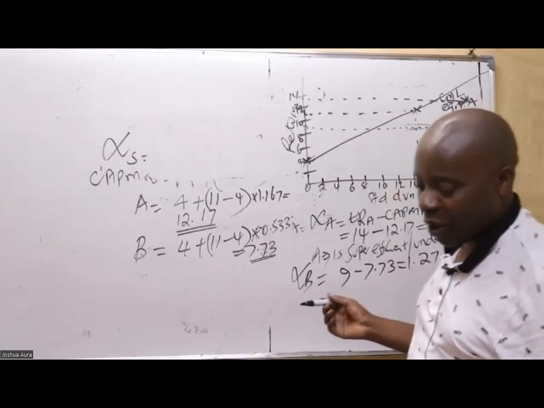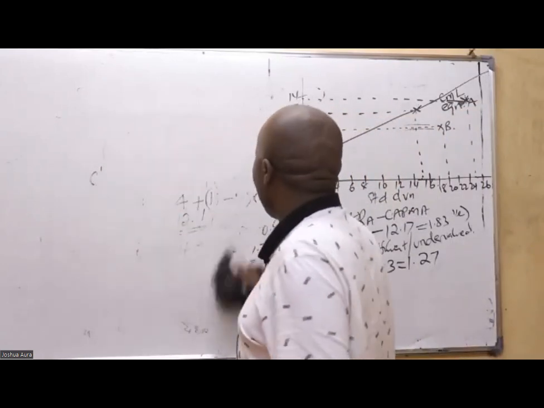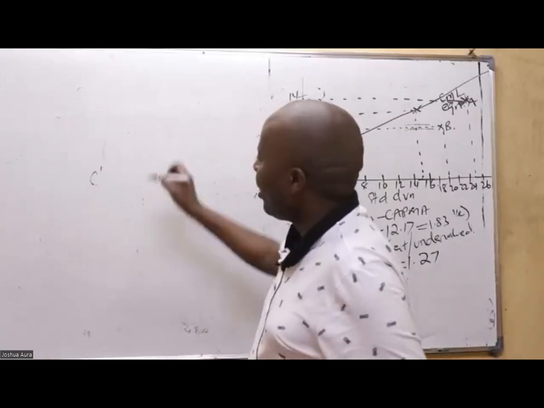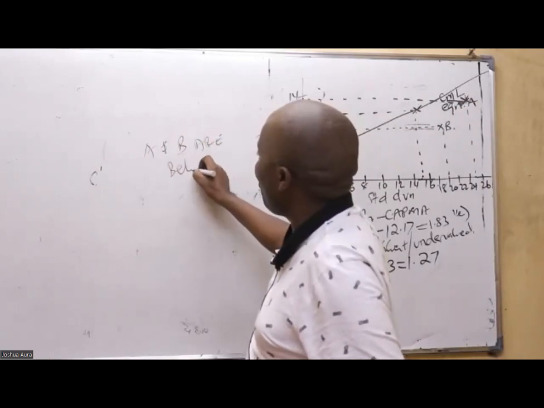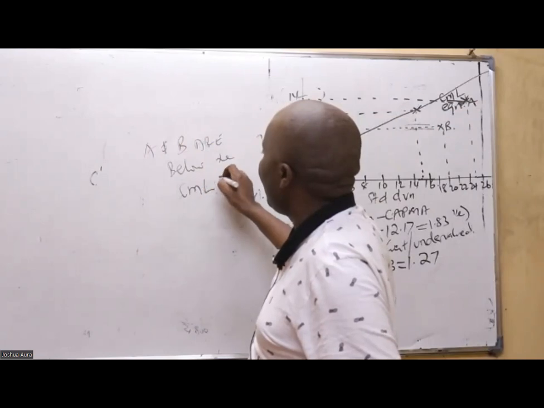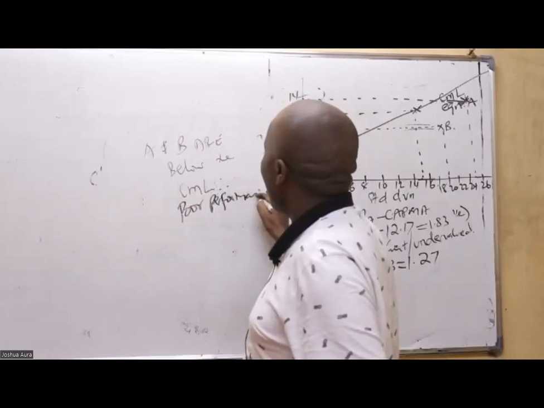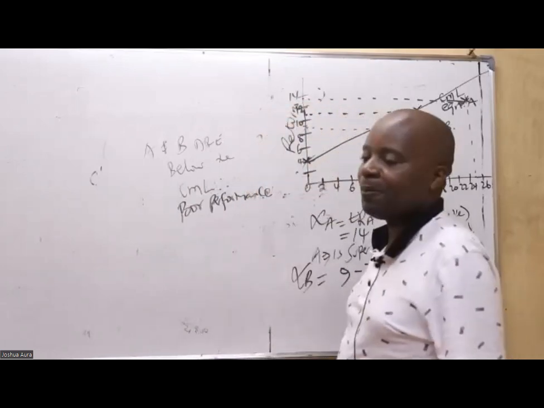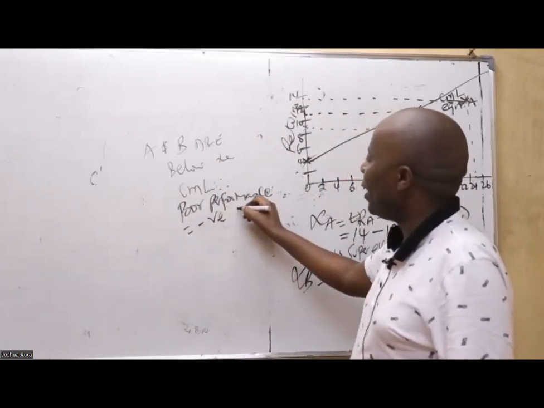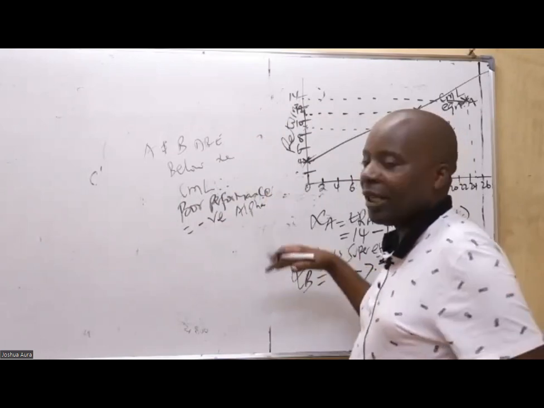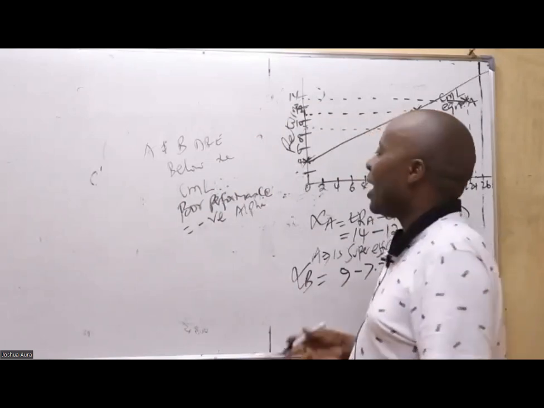So in the comment, what do we comment? That both A and B are below the CML, which in this case shows poor performance. Basically, poor performance equals negative alpha value using the CML. If you use the CML approach, the alpha values would have been negative. So negative alpha value.